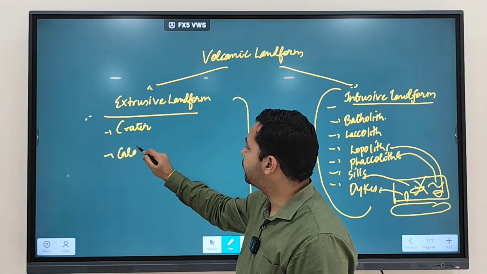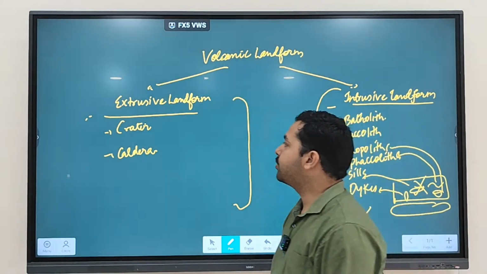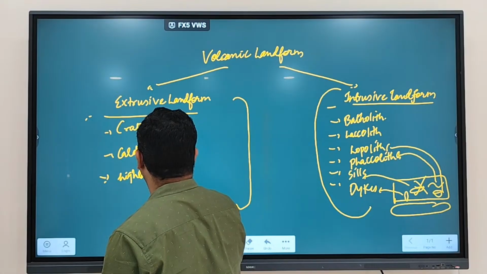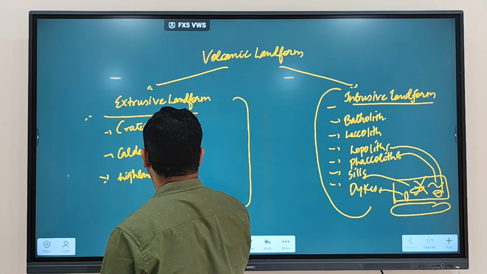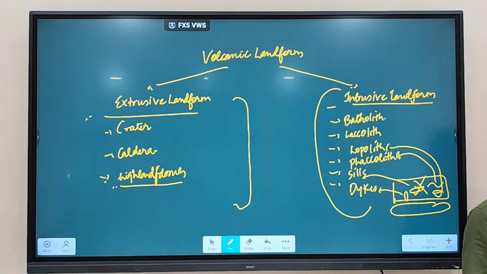Another important thing you're going to find is a caldera. Clear? Then you will also find highlands or domes. So you'll find craters, calderas, highlands, or what we call domes.